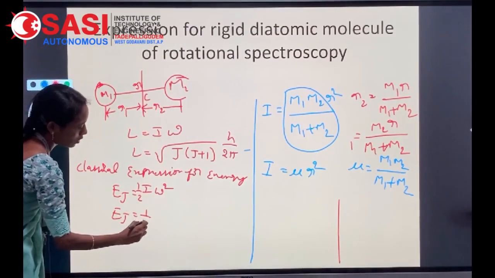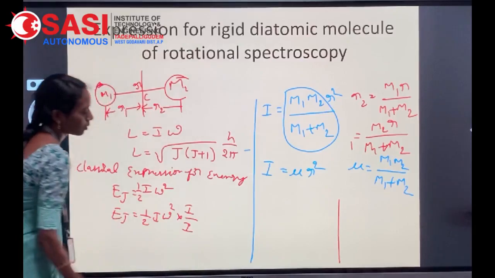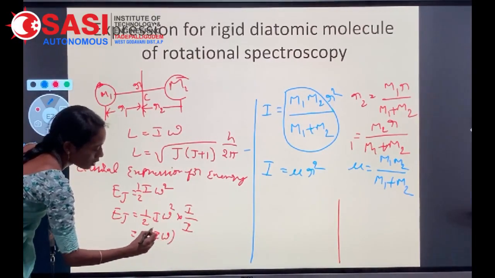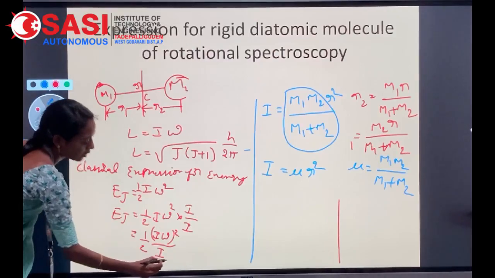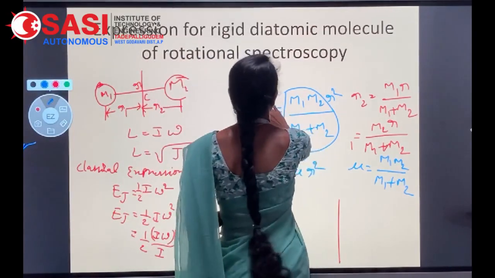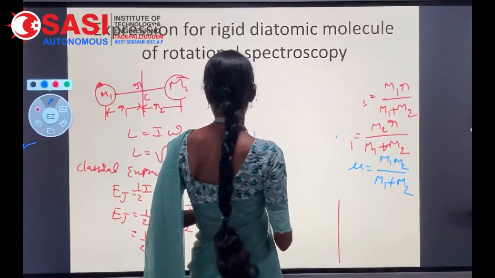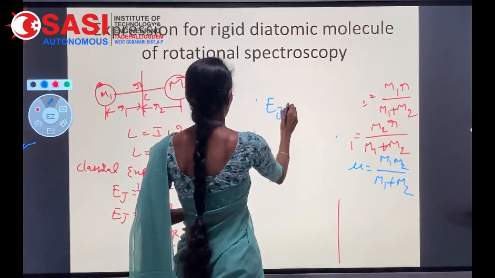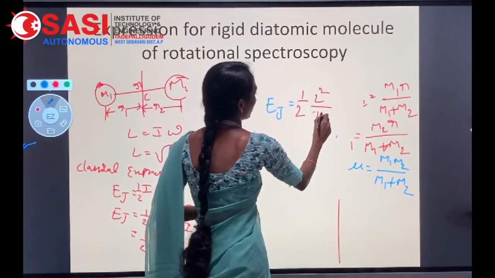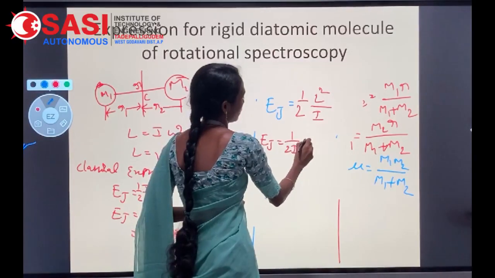Here, half of I omega square into I by I, we can write like that: half of I omega whole square by I, where I omega is L. So E equal to half L square by I, that is 1 by 2I L square.